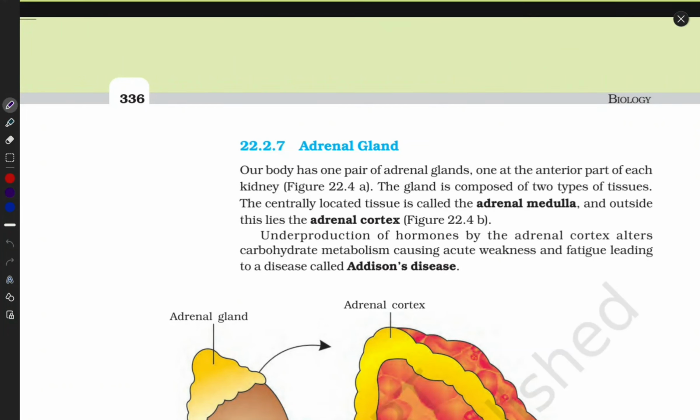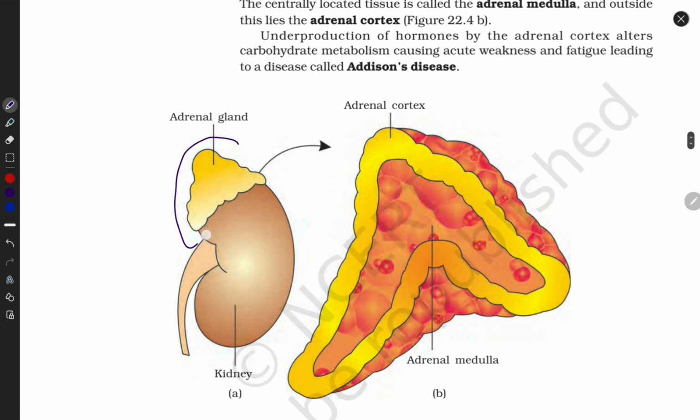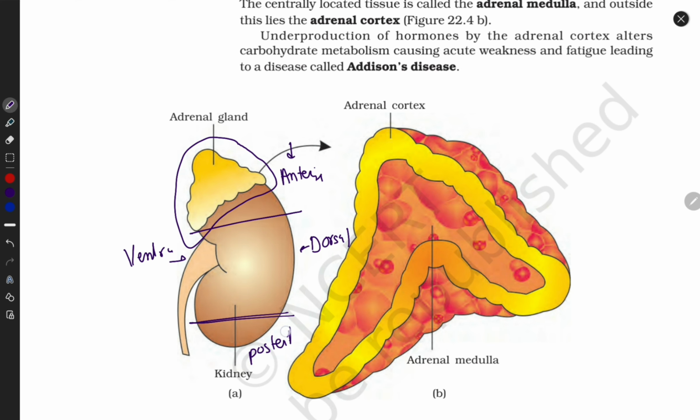Let's start with our next gland, the adrenal gland. Our body has one pair of adrenal glands, one at the anterior part of each kidney. These are our kidneys, and this is the adrenal gland. The top part we call the anterior part, and the bottom part we call the posterior. This is the ventral and this is the dorsal view. This is the anterior view, this is the posterior view.